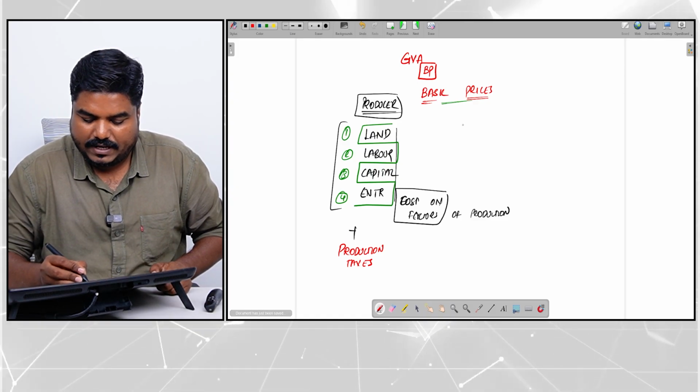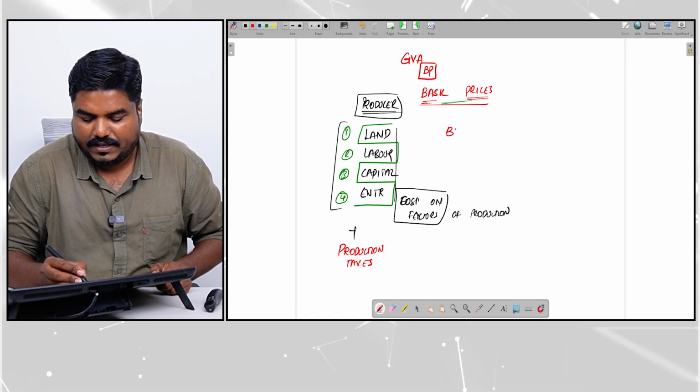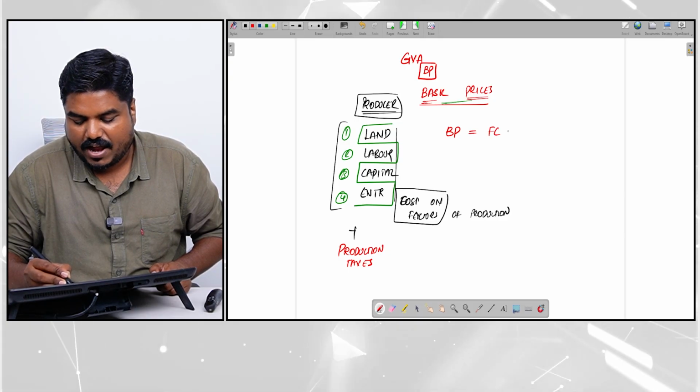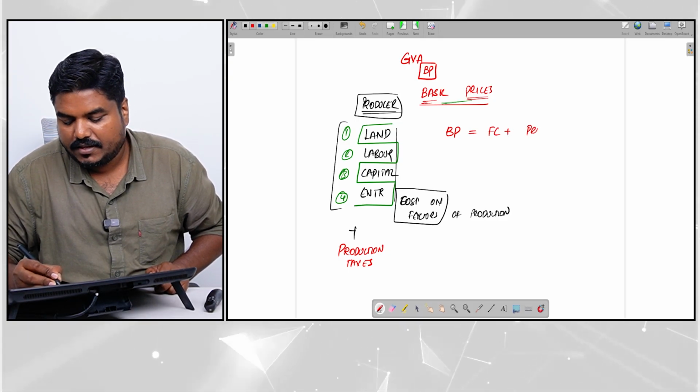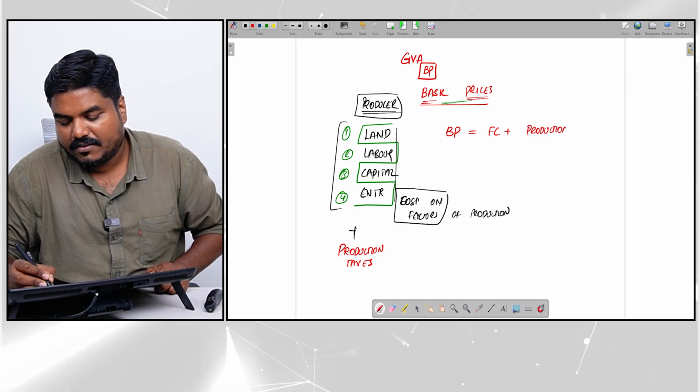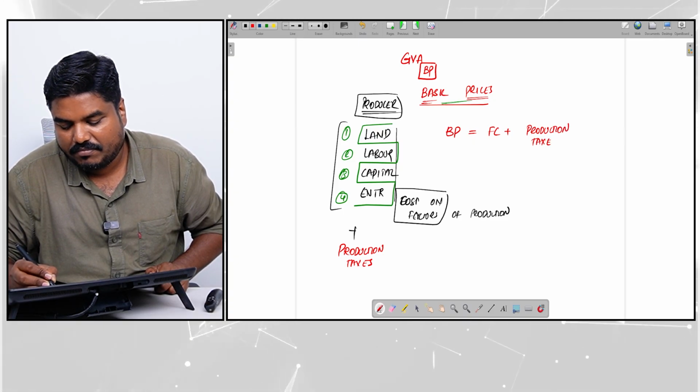Right. So what is basic price? Basic price is equal to factor cost plus production taxes.